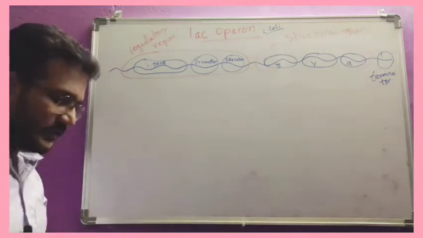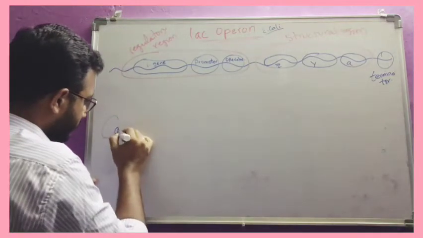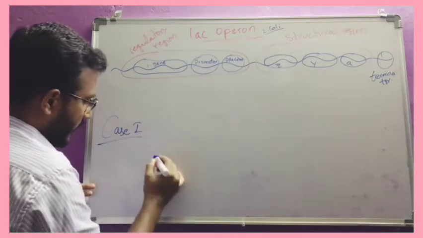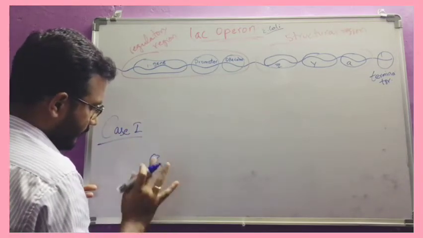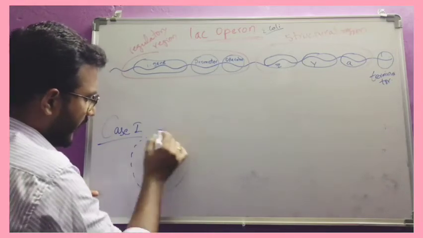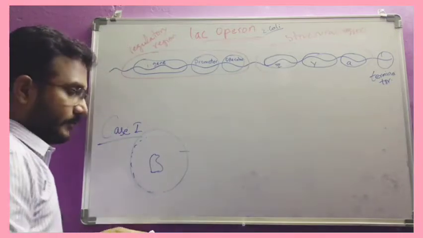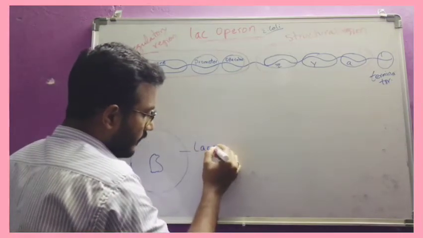Now here we have to discuss two cases. Case 1. This is the E. coli bacteria present in the intestine of man, and at this time lactose is absent in the intestine.